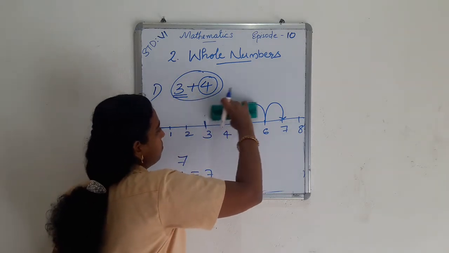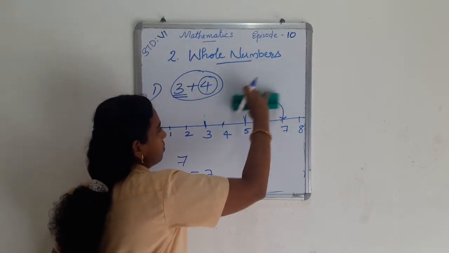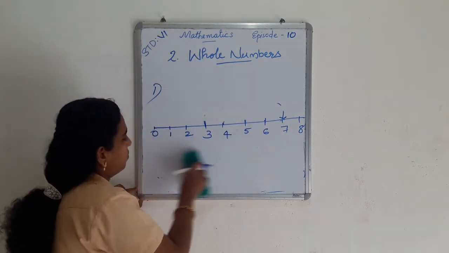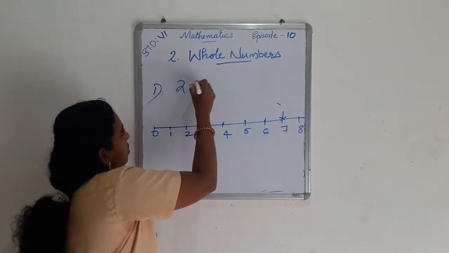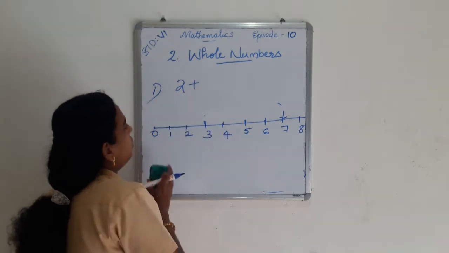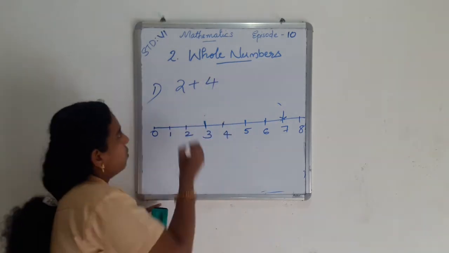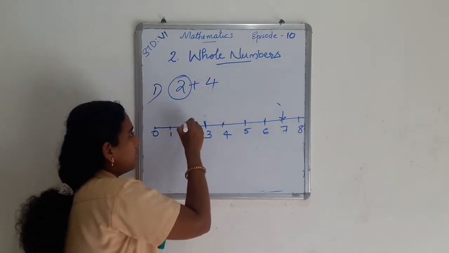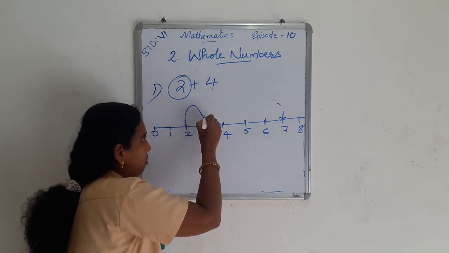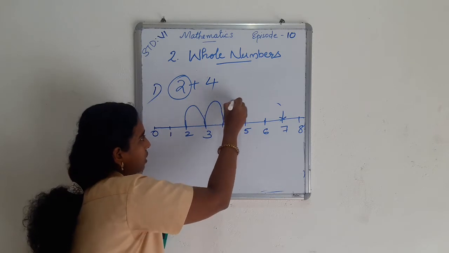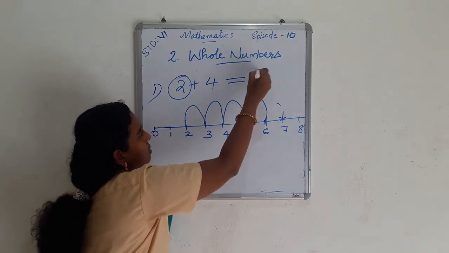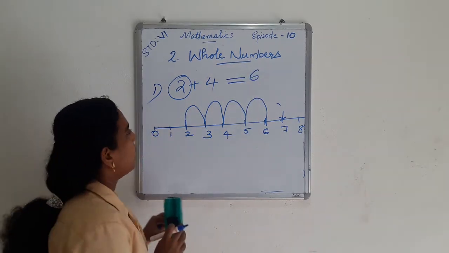Another question: 2 plus 4. We start from 2, then make 4 jumps to the right of the number line. 1, 2, 3, 4. Then we get 6. That is, 2 plus 4 is equal to 6.